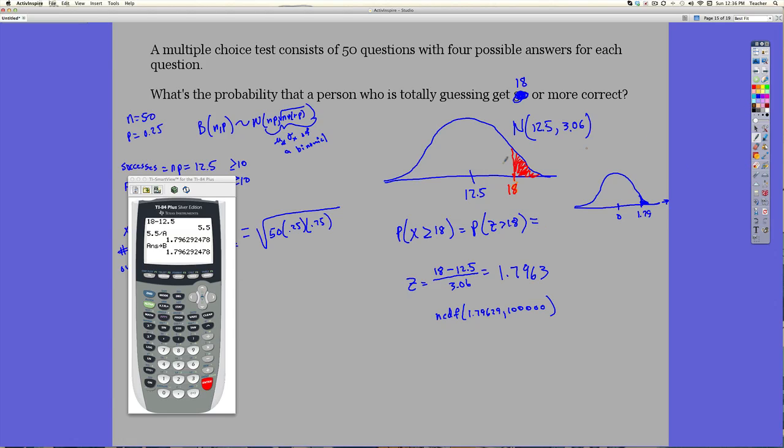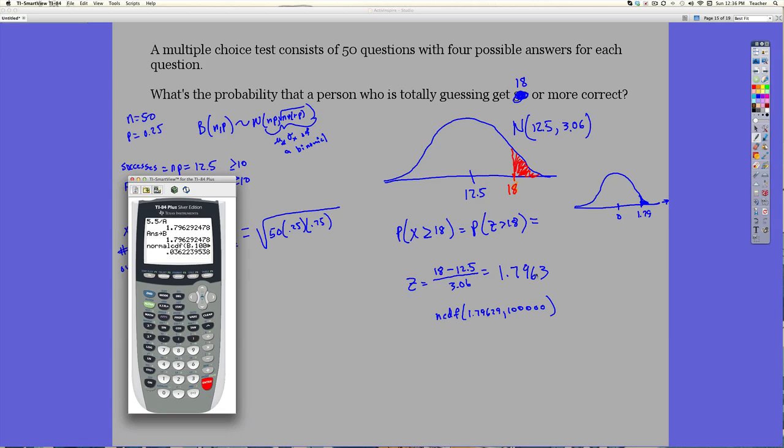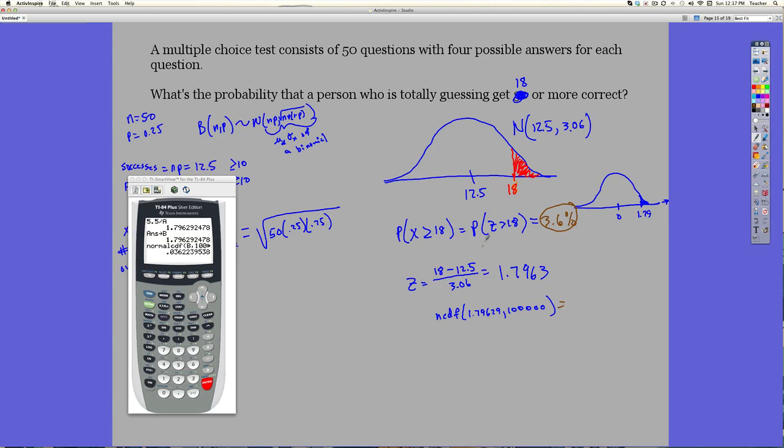Okay, so let's do that. Second vars. Now remember I stored my z-score into my B. So alpha apps, that's B. Now I want to pick a big number. Okay, so there's about a 3.6% chance that somebody will guess on 50 questions and get more than 18 correct. Okay, so that's it.